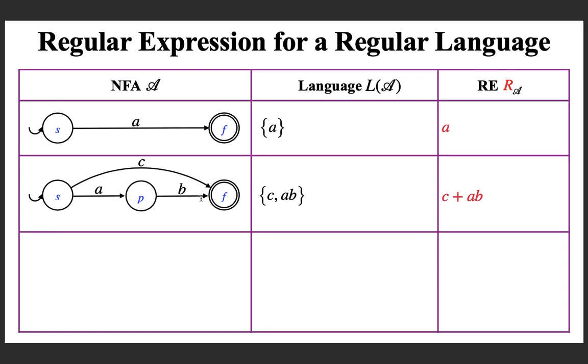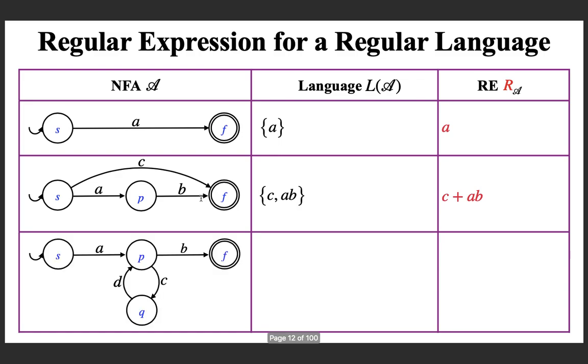And this is a generalizable observation. If you look at a more interesting example, here if you look at the language, ab is there, which is without passing through q as an intermediate state. The only string that you can accept is ab. So ab is definitely there.